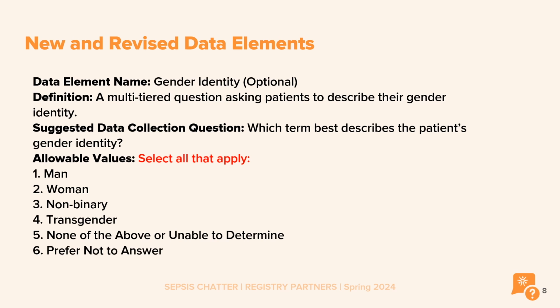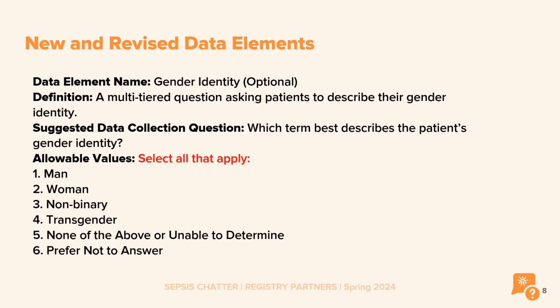According to the notes for abstraction, it's acceptable to select up to 6 values. If values 5 and/or 6 is selected, it is acceptable to also select values 1, 2, 3, and/or 4. If the patient does not describe themselves as non-binary, transgender, and/or describes themselves in other terms, you would select 5. Keep in mind that value 5 is not the same as prefer not to answer.